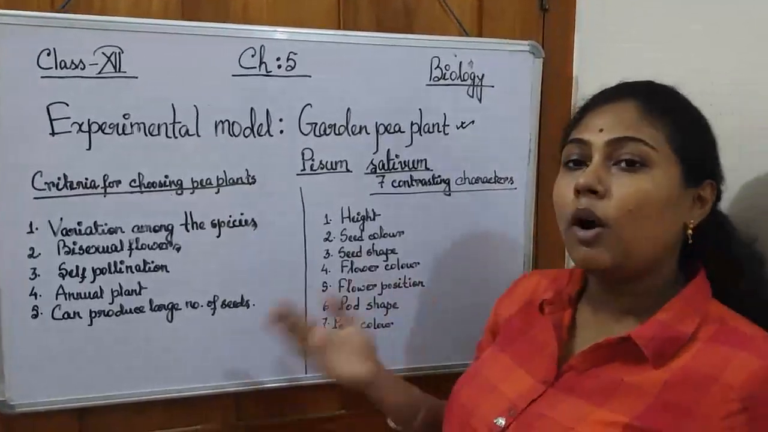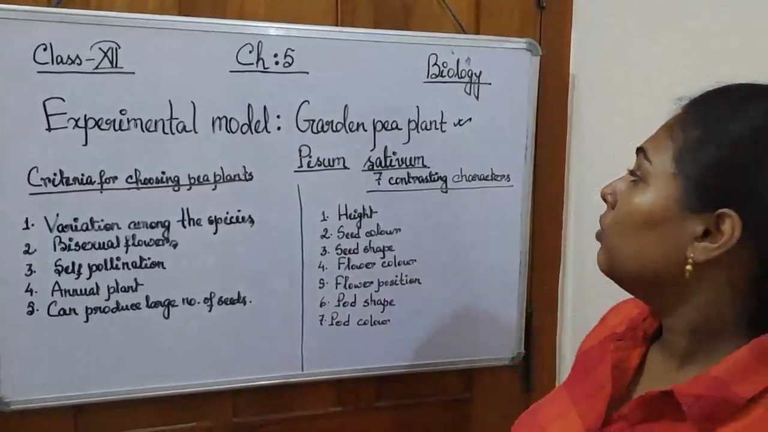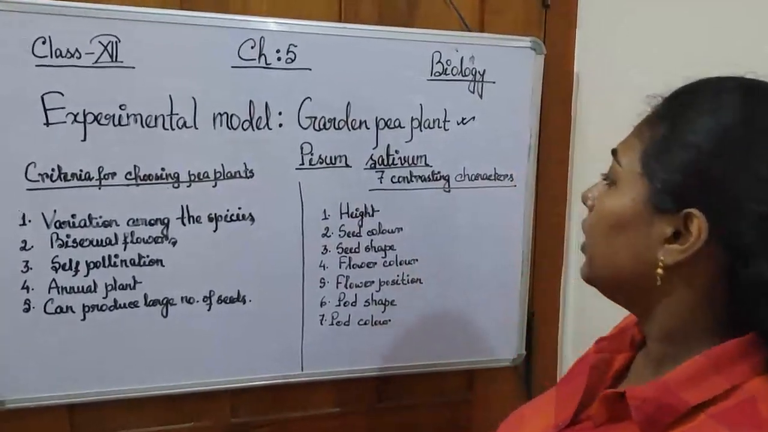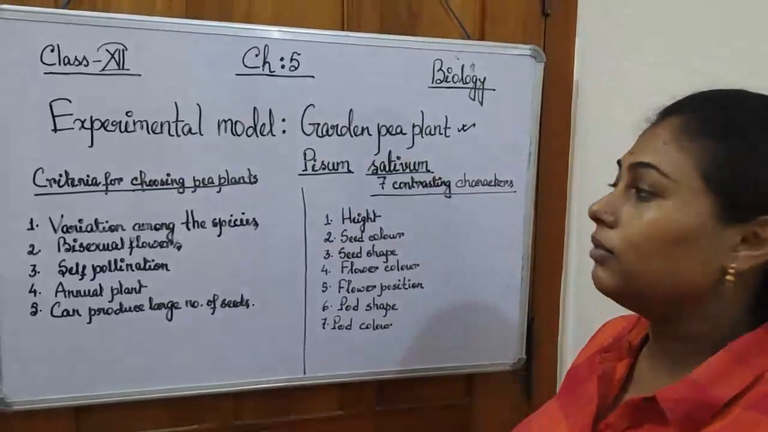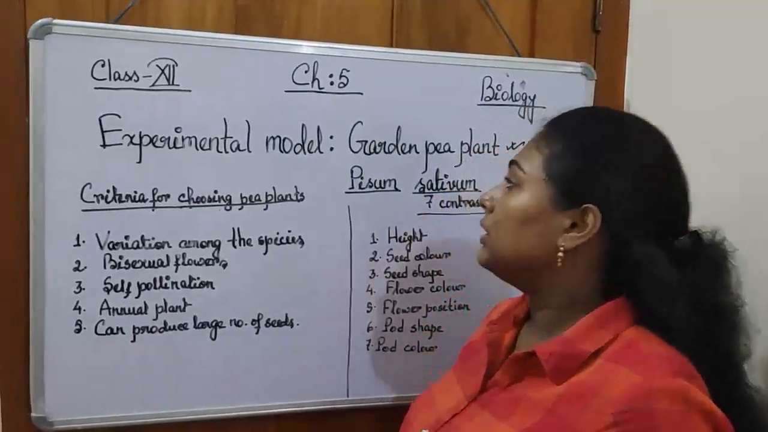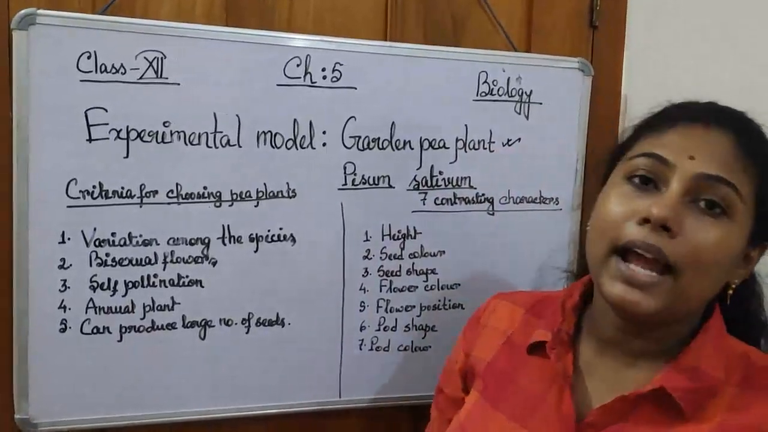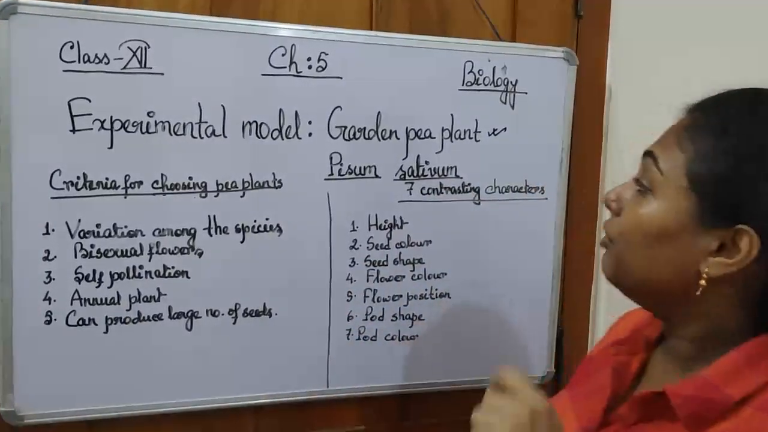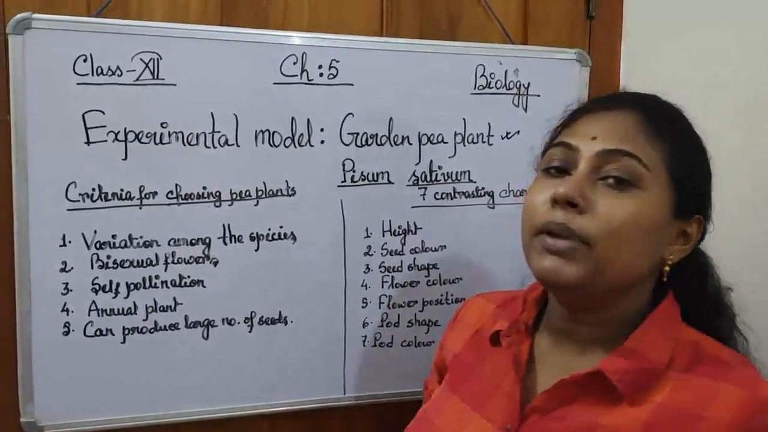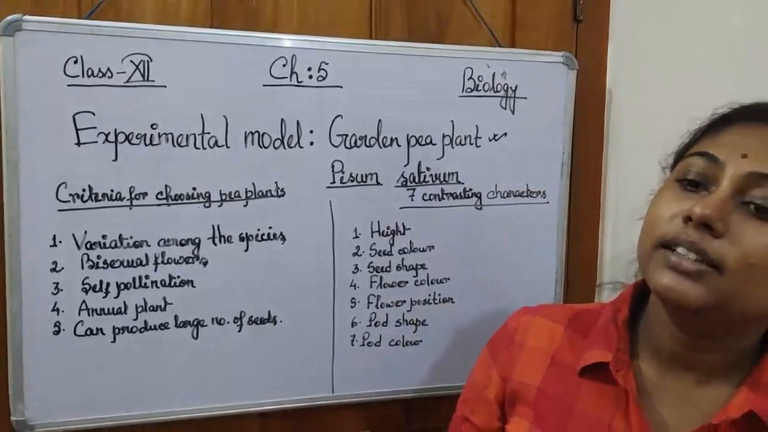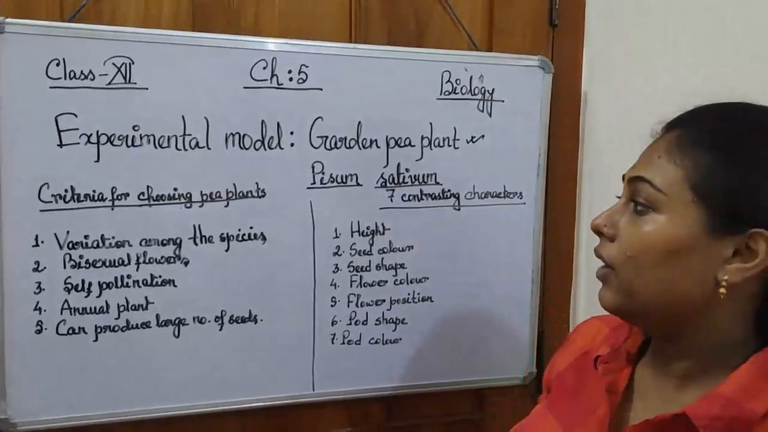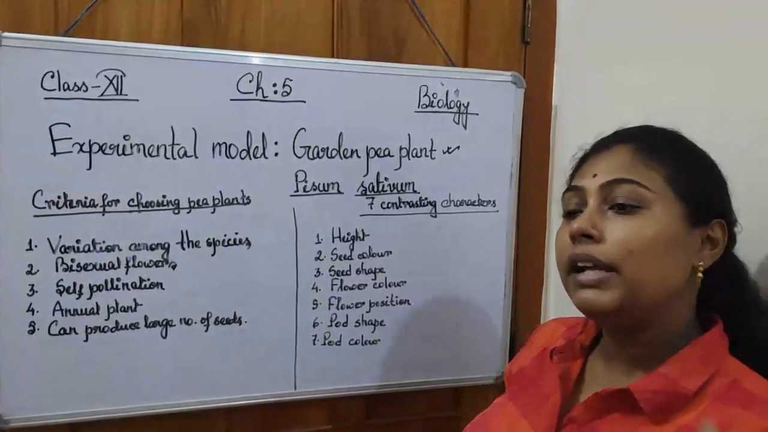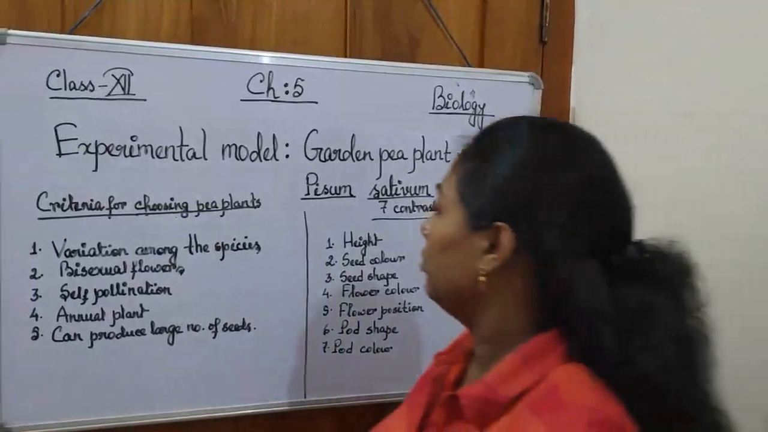Now, a very common question can come to your mind: why did he choose this specific plant, and why didn't he choose any animal or any other organism? He chose plants because plants are simpler than animals. And why the pea plant? Because the pea plant has some special features that other plants do not have. So now we will be discussing those. What are the special features that led Mendel to choose this particular plant?